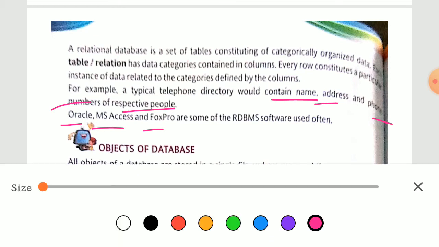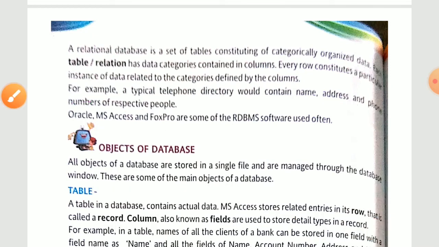Now you already know that for carrying out a specific task, we always need software, right? When we were learning about C++, at that time we also needed a compiler. Some person also asked me, ma'am, what kind of compiler we are going to use over there. Fine. So now over here also, when we are learning about relational database management systems, we need software to execute these kinds of things.